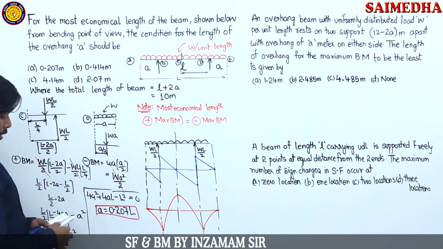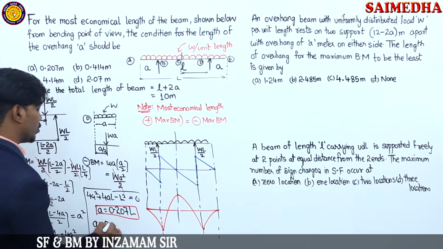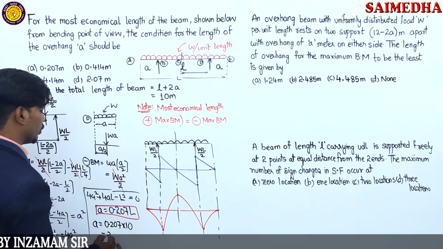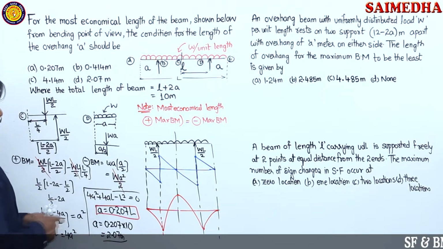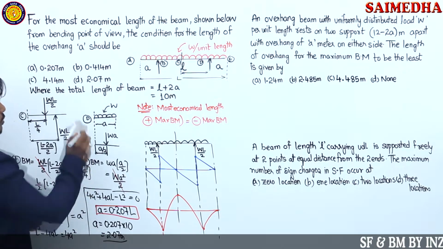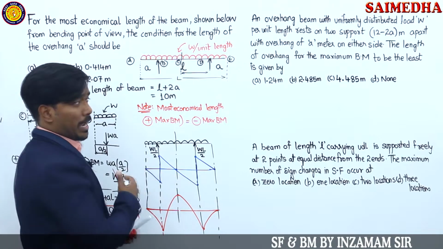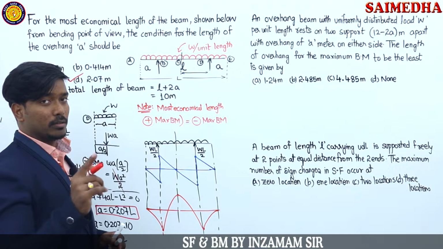10 meters. So now I can multiply A is equal to 0.207 into 10 meters, and it is going to become 2.07 meters, and that is your answer. That's your answer for this question, guys. Look, D, that is 2.07 meters. You have to remember the diagram as well as the procedure. At last, what is the A value, the length of the overhang?